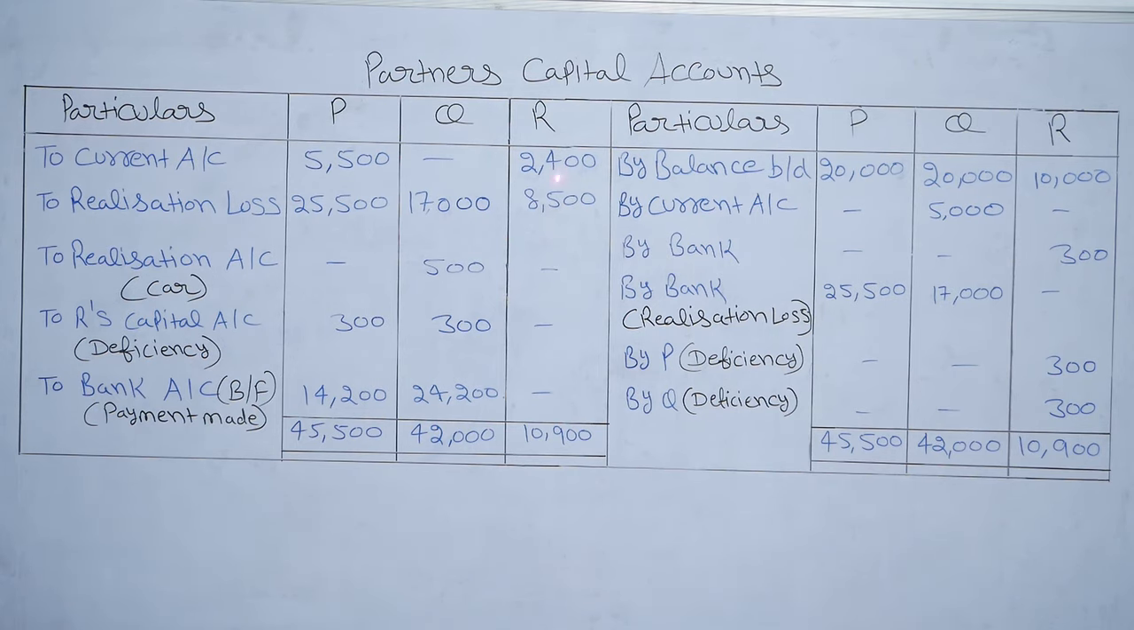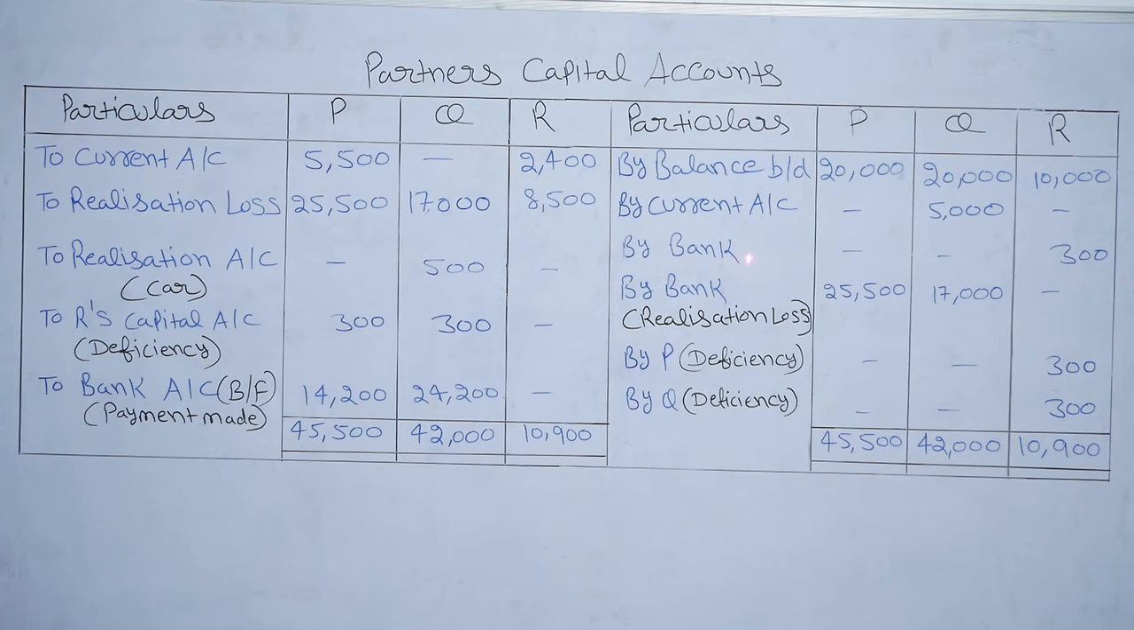R partner is insolvent. So total debit balance of R partner is 2400 plus 8500. Total is 10,900. So positive balance of R is 10,000. So 10,900 minus 10,000 is equal to 900. Remaining R's debit balance is 900. Out of 900, R was only able to bring 1/3 of the amount due. So 900 into 1/3 is equal to 300. So by bank, R will bring only 300 rupees.